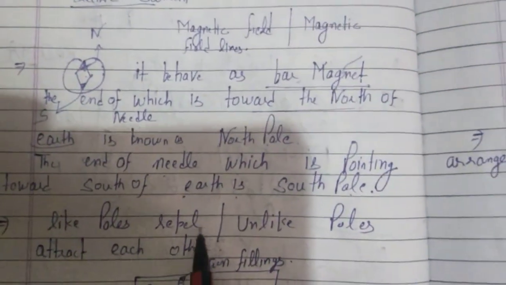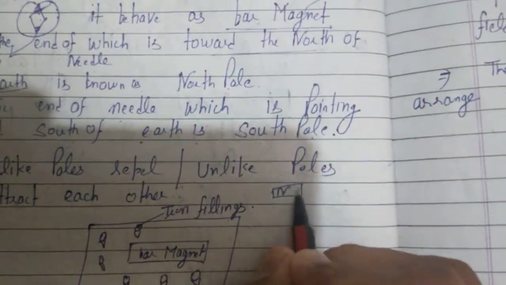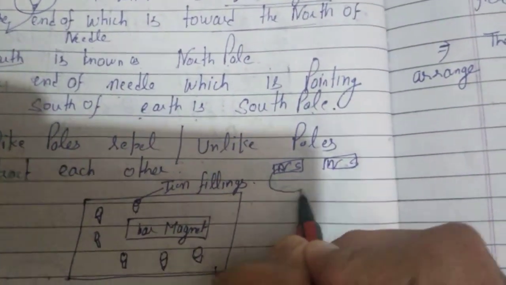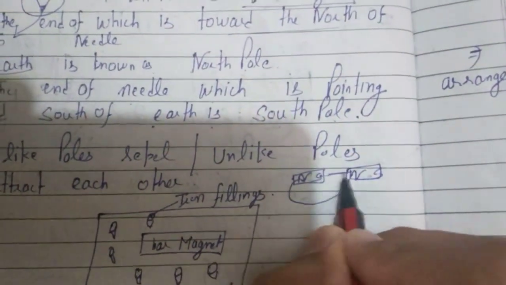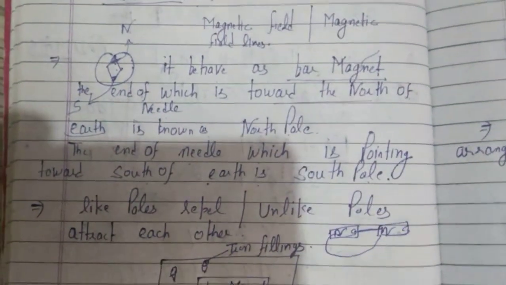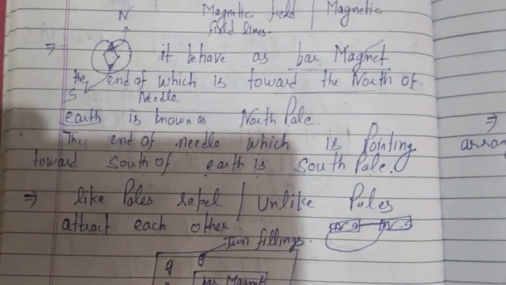Like poles repel each other and unlike poles attract each other. That means if two bar magnets are there, north and north will repel each other, but north and south will attract each other. So what we have studied means a magnetic compass is behaving just like a bar magnet.